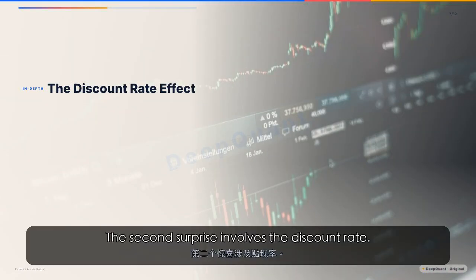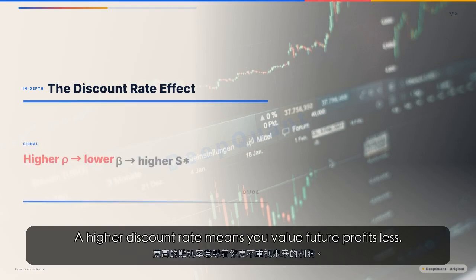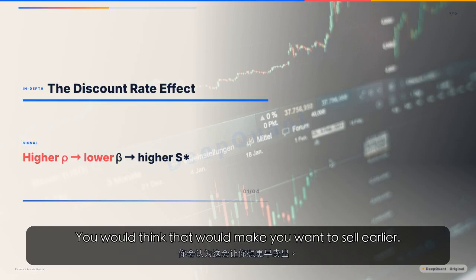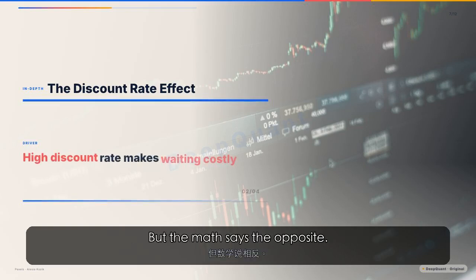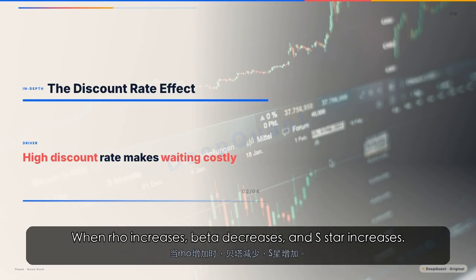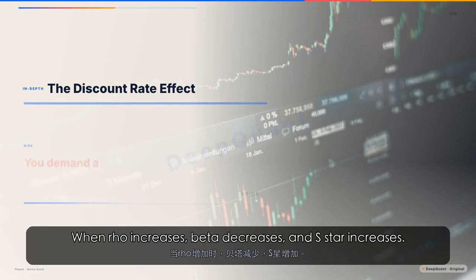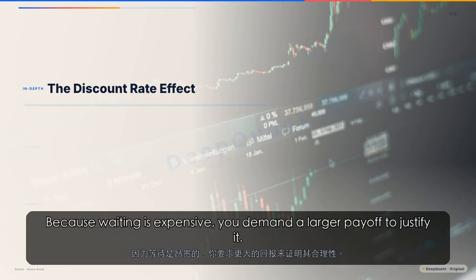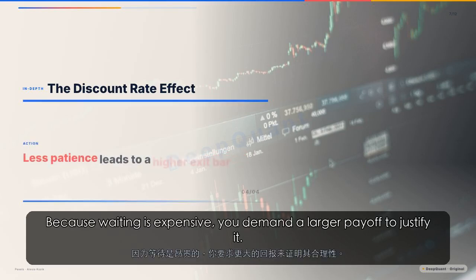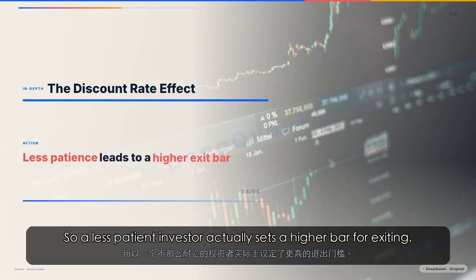The second surprise involves the discount rate. A higher discount rate means you value future profits less. You would think that would make you want to sell earlier. But the math says the opposite. When rho increases, beta decreases, and S star increases. You need a higher price to compensate for the high cost of waiting. Because waiting is expensive, you demand a larger payoff to justify it. So a less patient investor actually sets a higher bar for exiting.